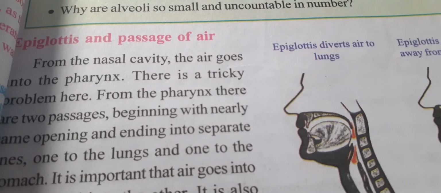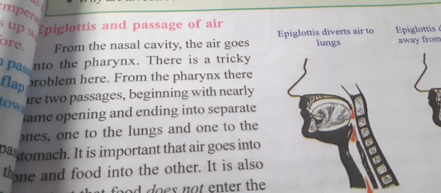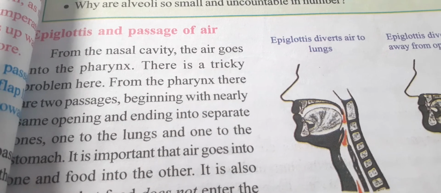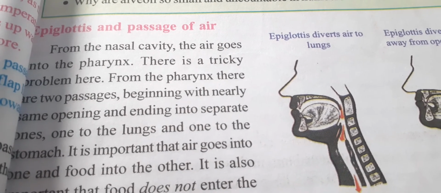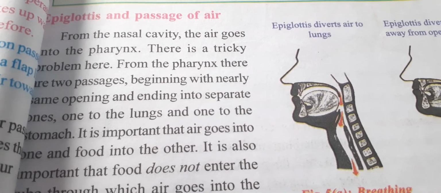Epiglottis and passage of air. How the epiglottis works and the passage of air, now we will see. From the nasal cavity the air goes into the pharynx. There is a tricky problem here. Now we will see which type of trick is there.